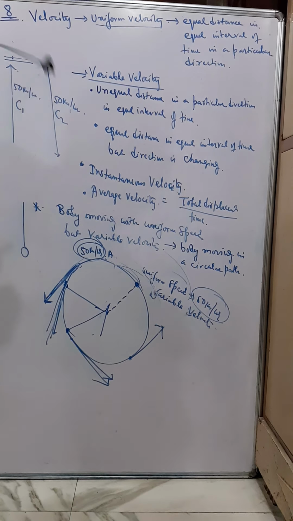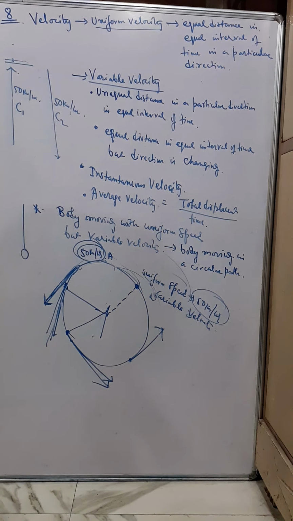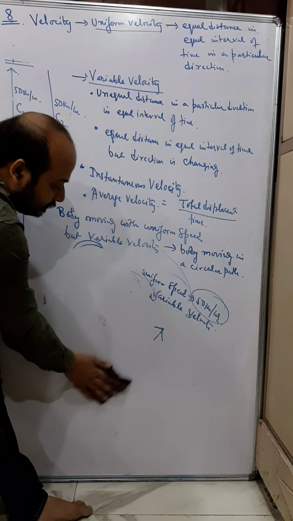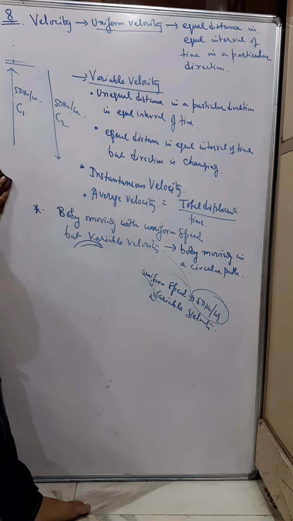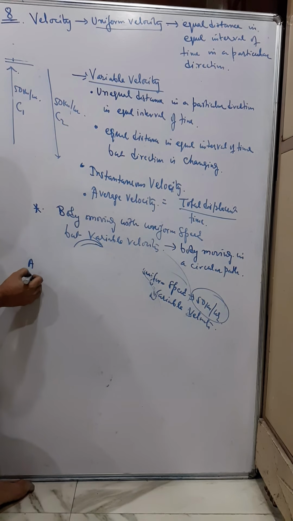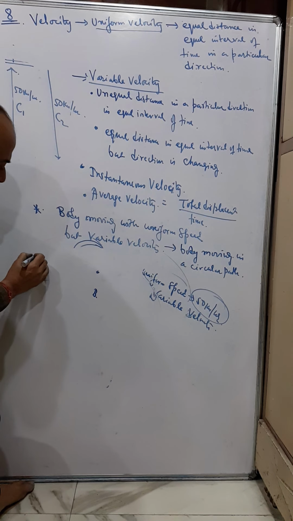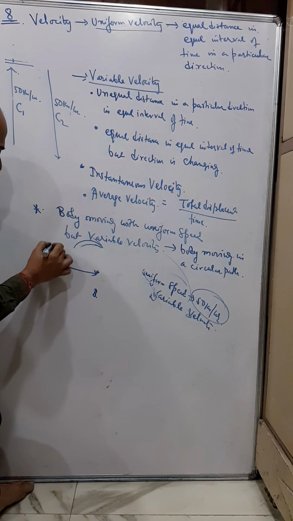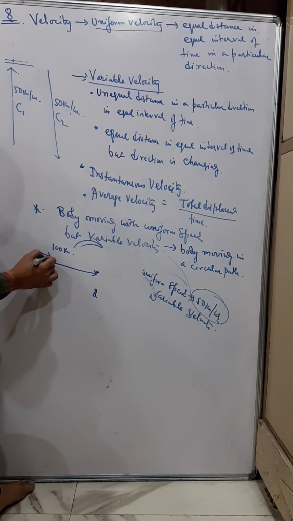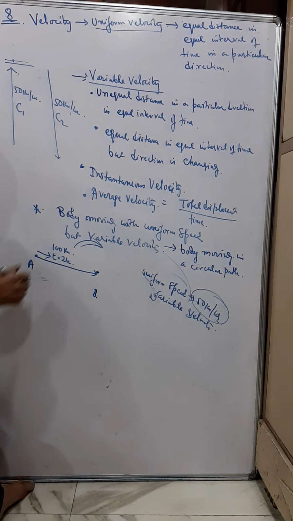So how does it happen? Suppose a car is traveling from A to B and the distance between them is 100 km, and while going from A to B the time taken is, say, 2 hours, right?